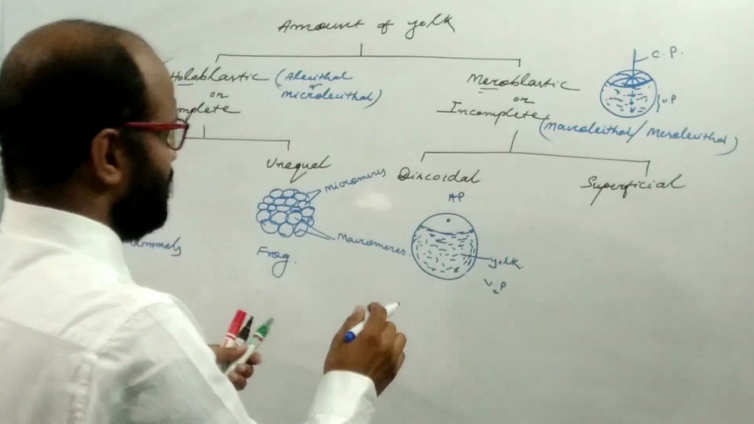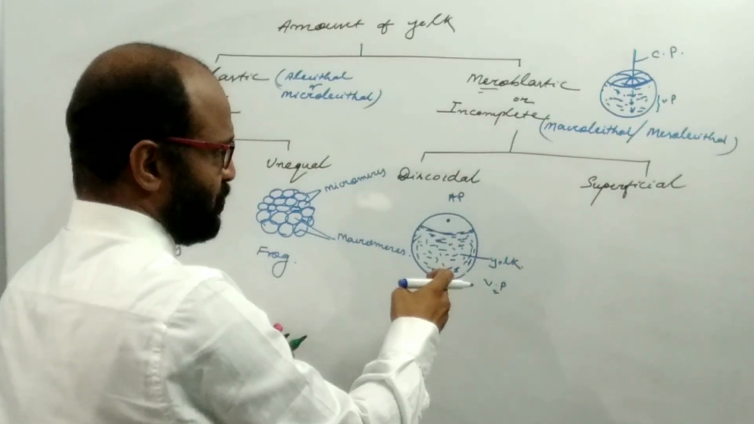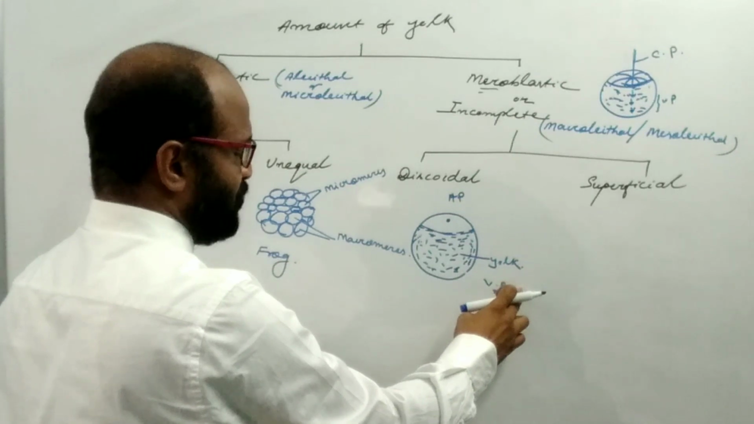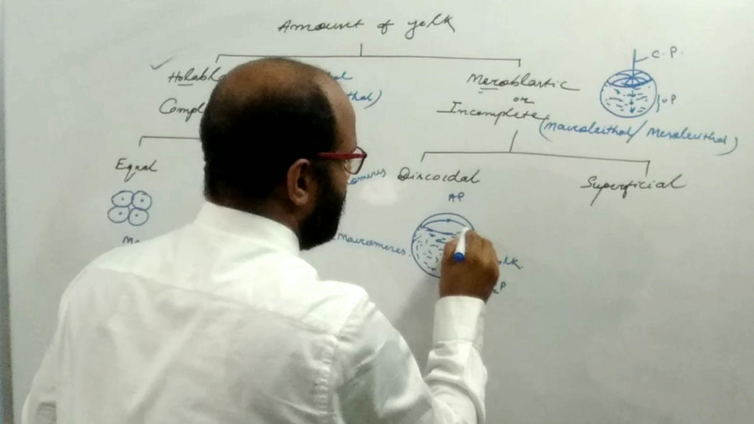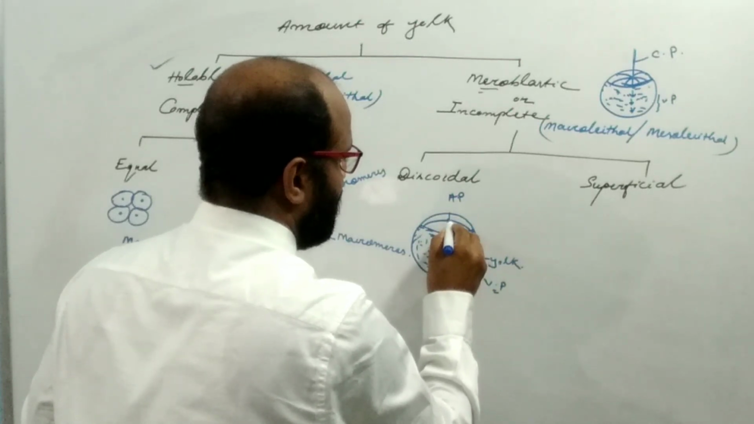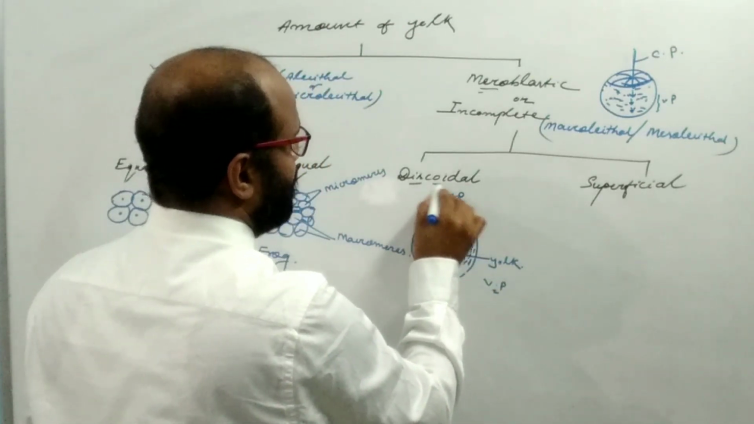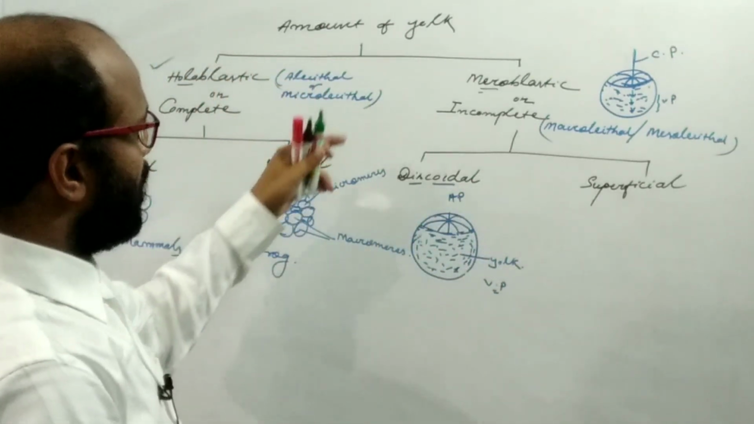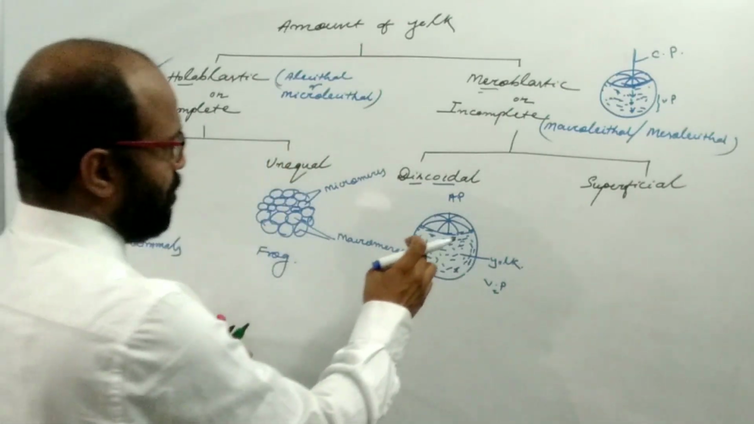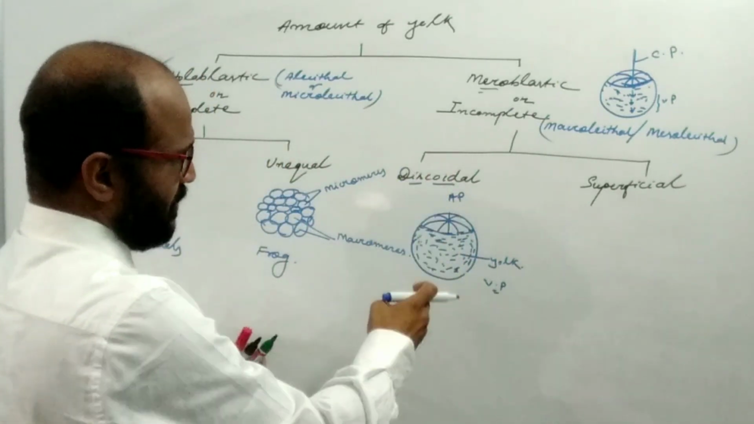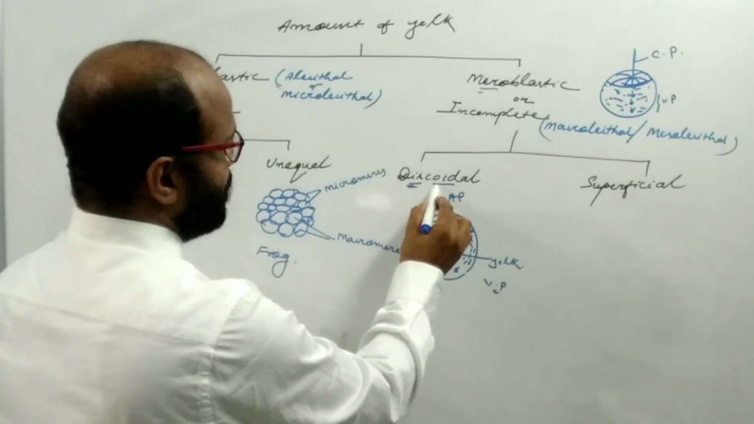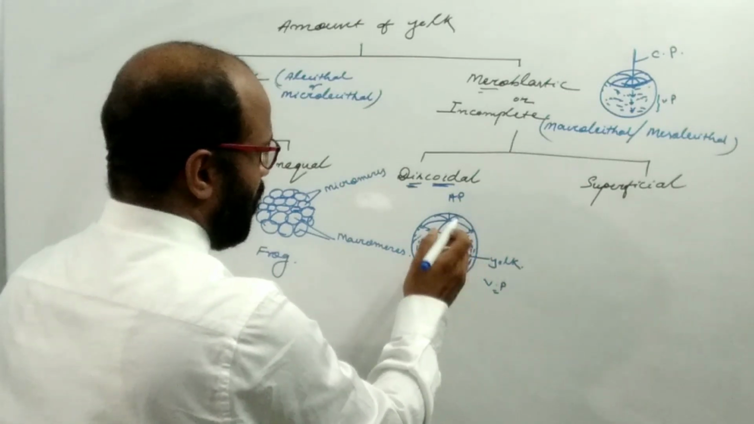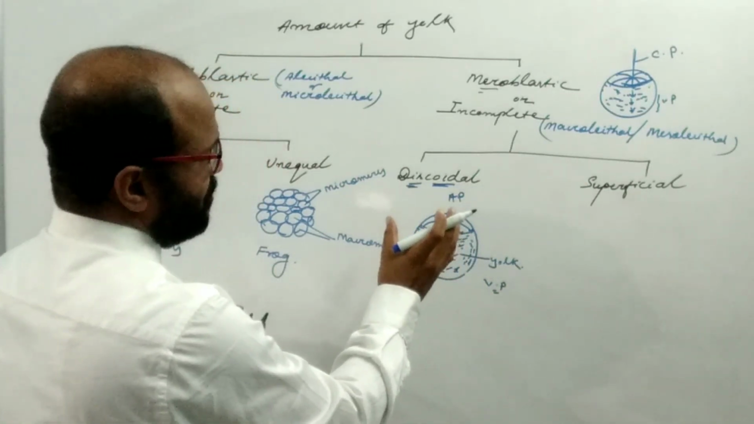So here the cleavage plane does not pass through the yolk-rich area. That's why the cleavage plane divides only the animal pole area, where the cytoplasm and the nucleus are. This type of cleavage is known as meroblastic or incomplete, meaning it doesn't divide the zygote into two, and it occurs at one pole. That's why it is known as discoidal, or it occurs at one disc which forms the germinal disc.